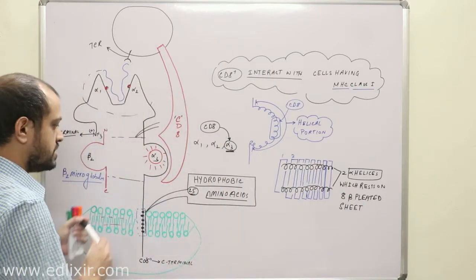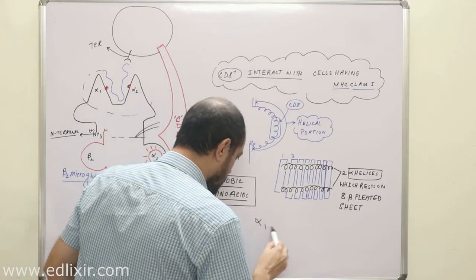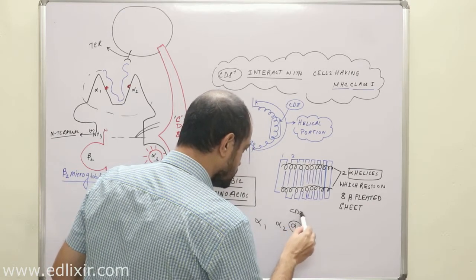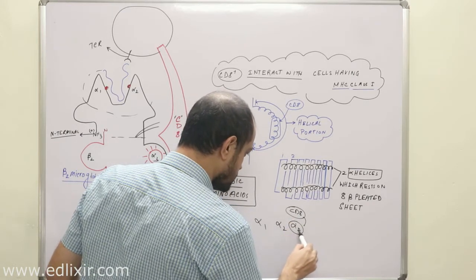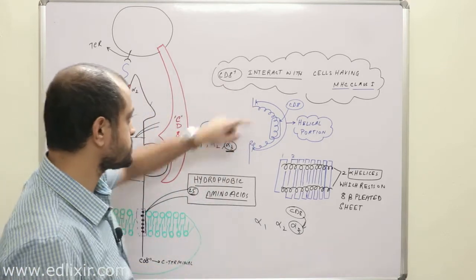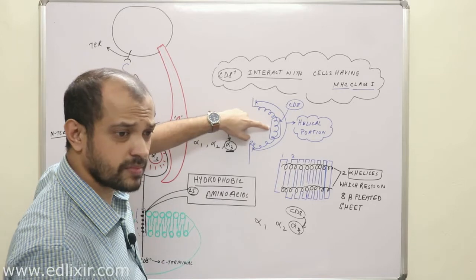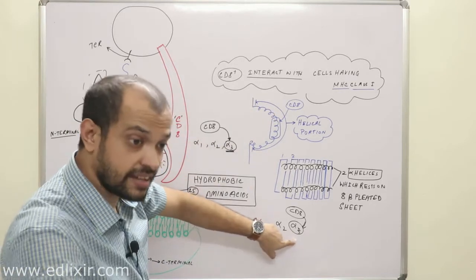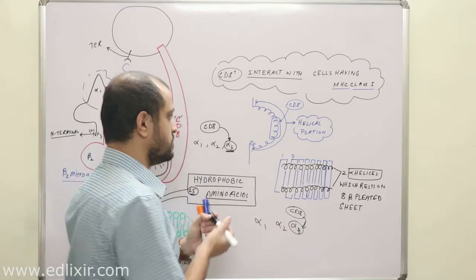So if you ask me with which part, alpha 1, alpha 2 or alpha 3, CD8 binds, I will say alpha 3. But if you ask to which helix of alpha 3 CD8 binds, then the answer will also be the same. Why?